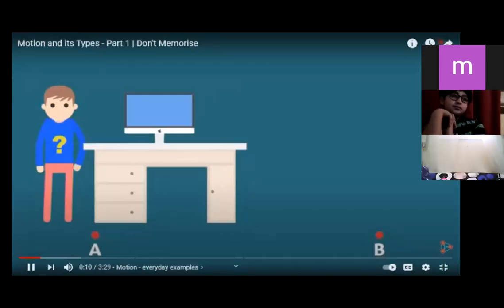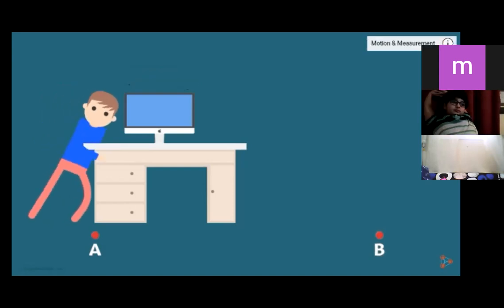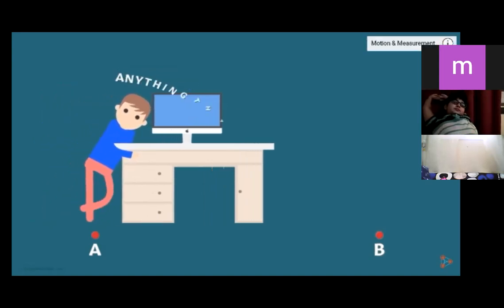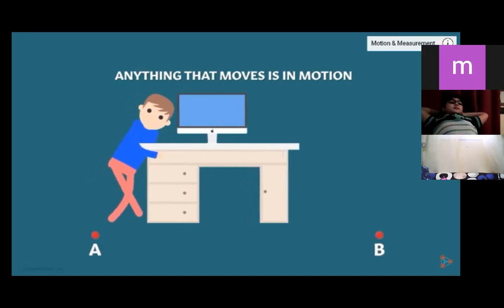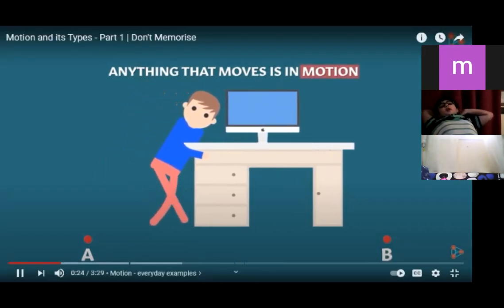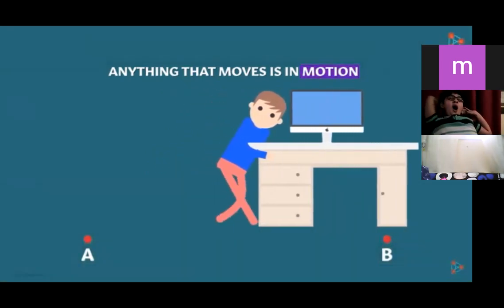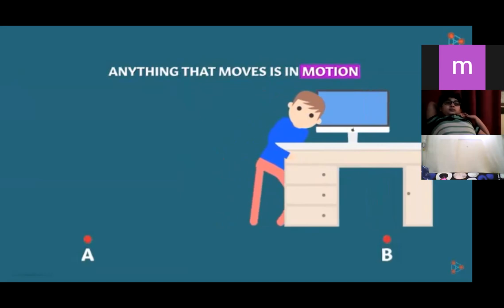What will he do? Yes, he will push it in the direction of point B. You see that as he pushes the table, it starts moving. Anything around us that moves, we say that it's in motion. So this table is in motion. And since Ben is also moving along with the table, he is also in motion.